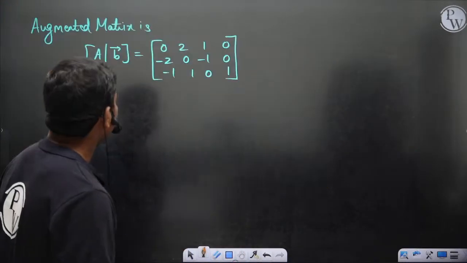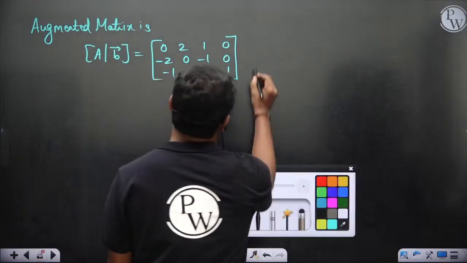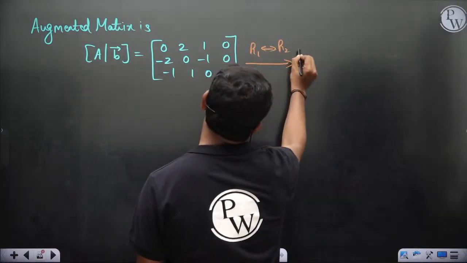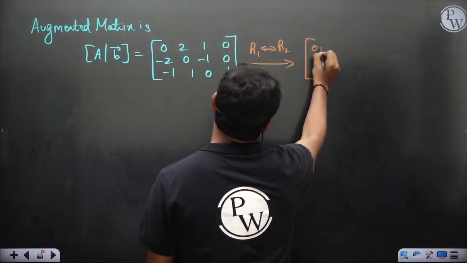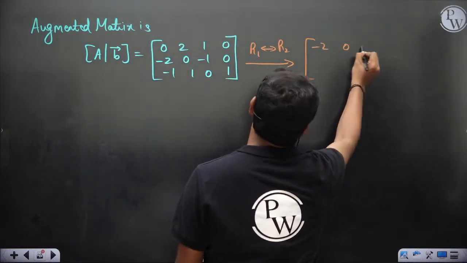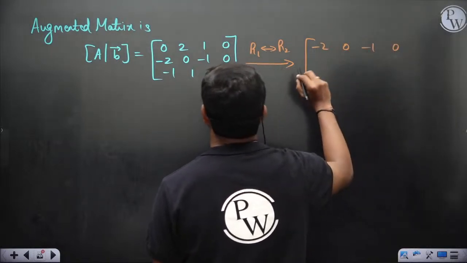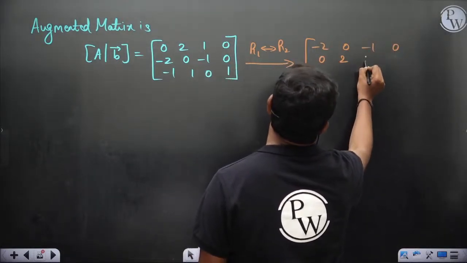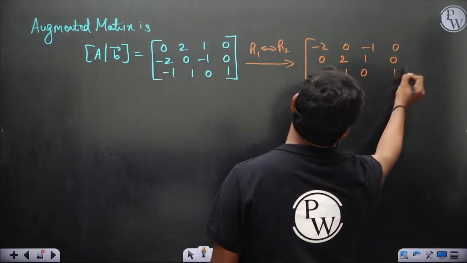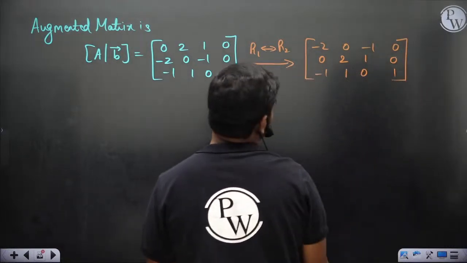So if I swap R1 and R2, this becomes minus 2 0 minus 1 0, 0 2 1 0, minus 1 1 0 1 actually. So this is what you would get.